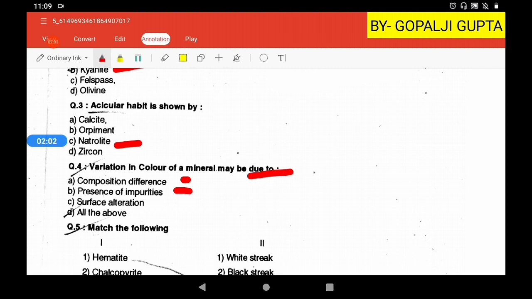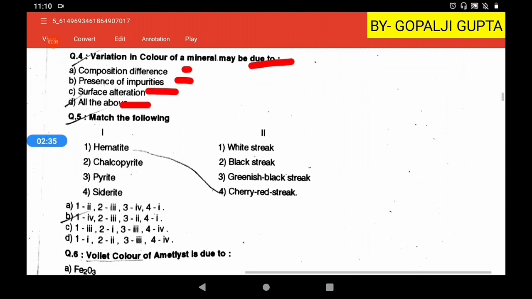So because of these influences, a mineral can change its color. Then surface alteration can also lead to a change in color of minerals, like feldspar changes into clay mineral. So clay mineral has a different color than that of feldspar. If there is alteration, then you will get a different color. That's why the fourth option will be our right answer, that variation of color may be due to compositional differences, presence of impurities, and surface alteration.